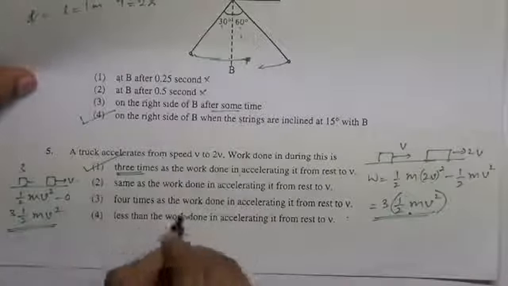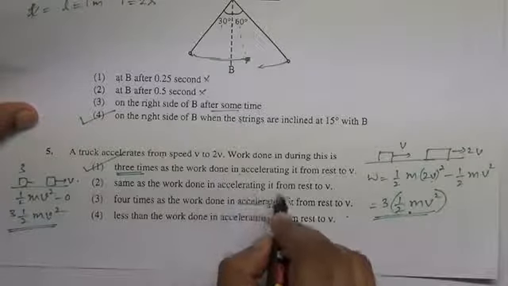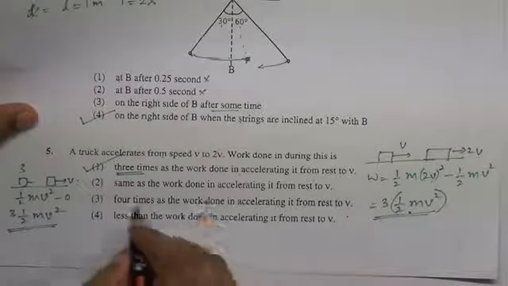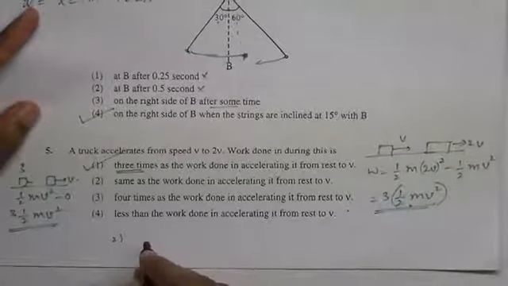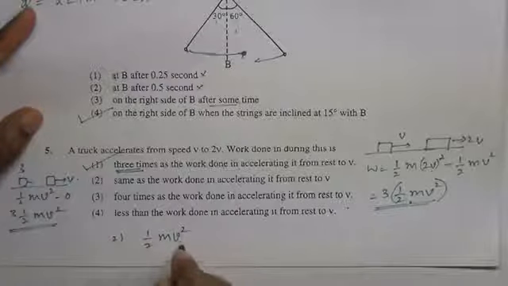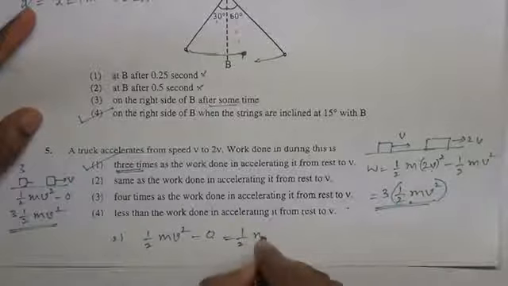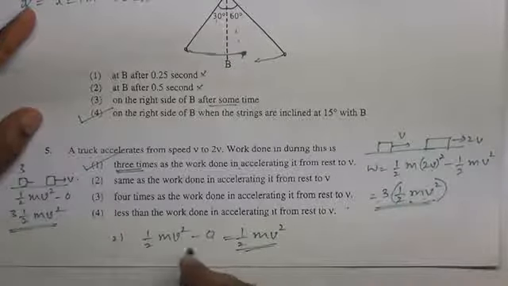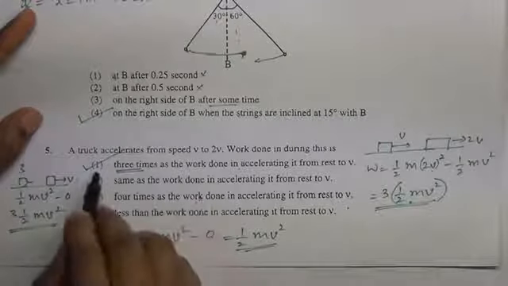Now let us check 2 more to understand. Same as the work done in accelerating it from rest to v. It is from rest to v, second option. Half mv square is final kinetic energy, minus rest is initial kinetic energy. Answer half mv square. We wanted 3 times half mv square, so this is half mv square. So similarly we can check other options. First is correct.